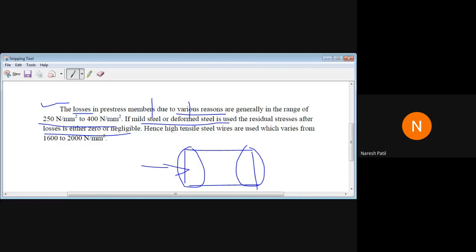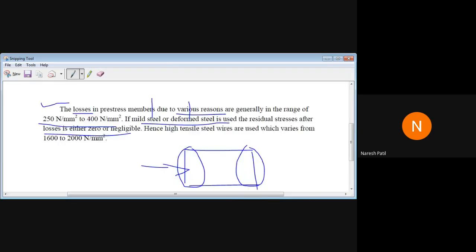So here, what will happen if you use the mild steel or the deformed bars in pre-stressed concrete system? The losses itself during the construction or during the stretching of the cable, how much is it? 250 to 400.